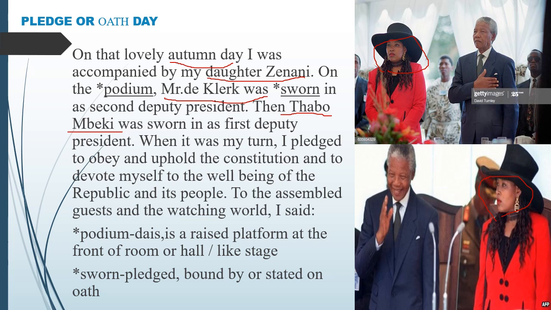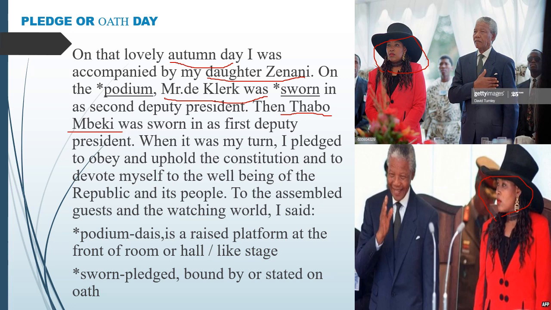Then it becomes the turn of Nelson Mandela. He also took the pledge that he will obey and uphold the constitution, meaning the laws produced by the government, and devote himself to the well-being of the people and the Republic of South Africa.